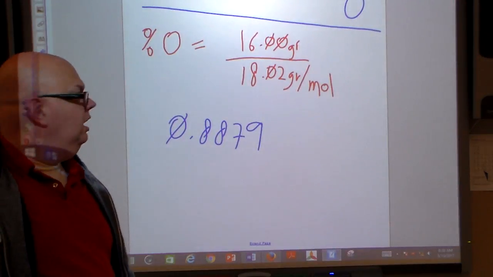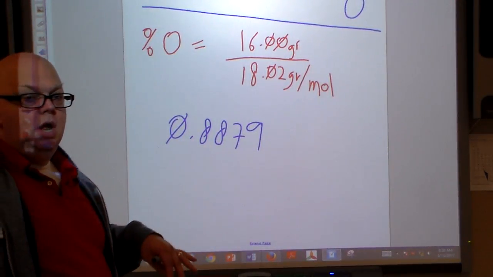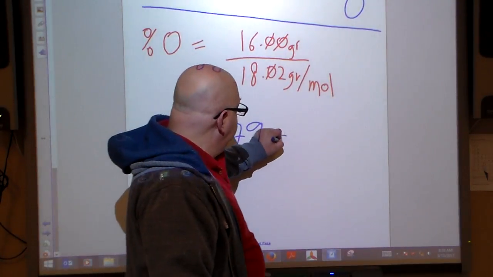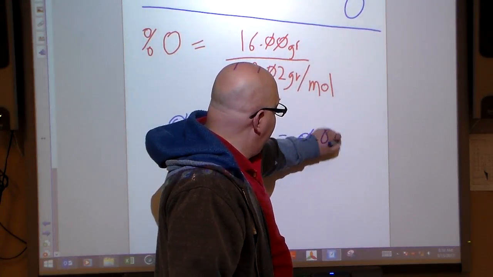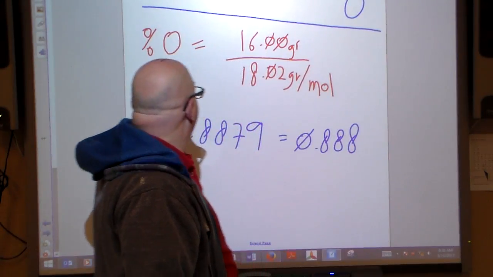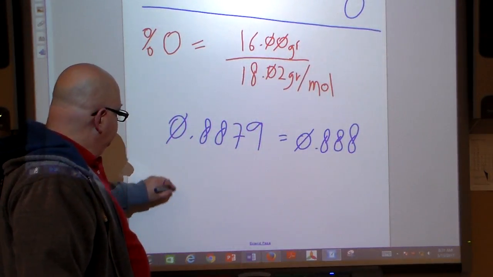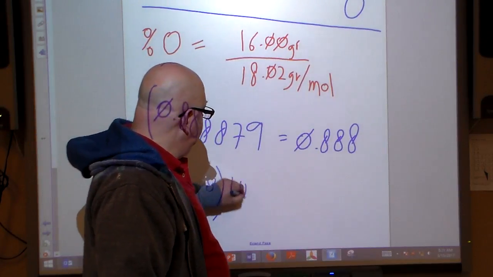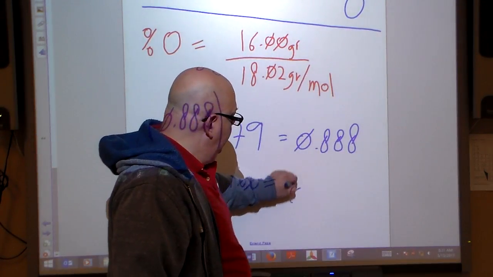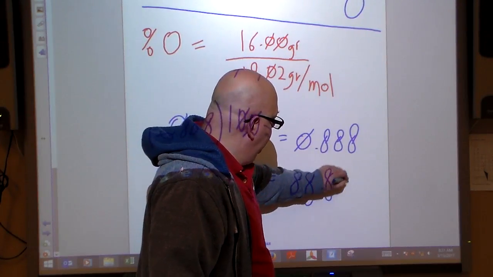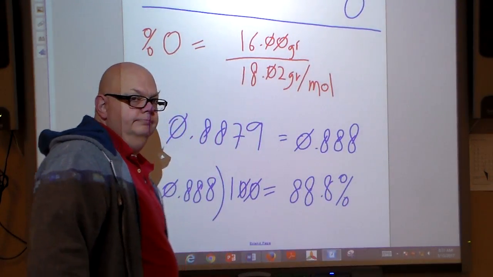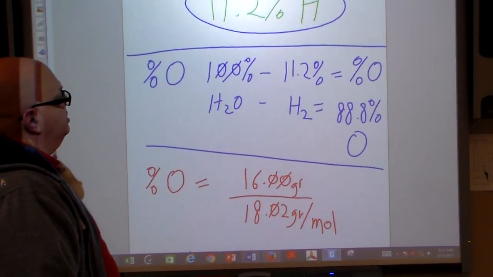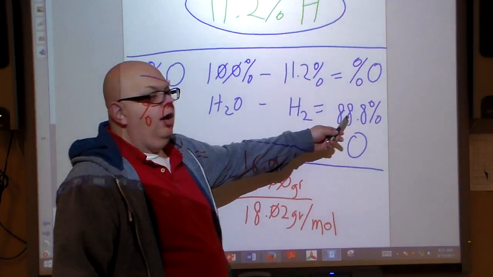Is that the final answer for the oxygen? No, it's not. We're sticking with 3 significant digits for this. So we're just going to go ahead and say 0.888. Now, 0.888 multiplied by 100 equals 88.8%. That's it. Let's check. Is it close? Yeah, it worked out with us.